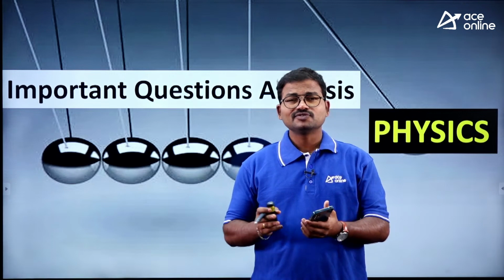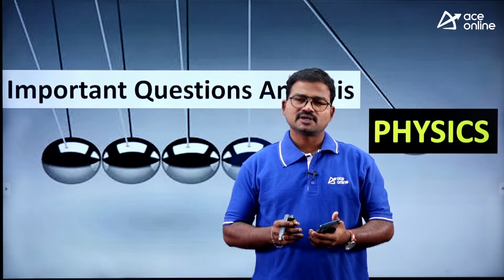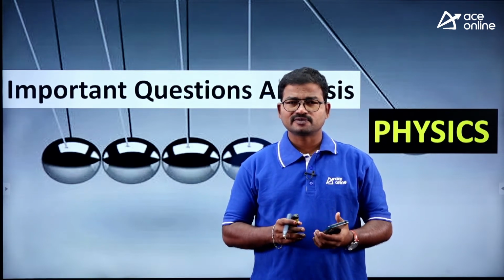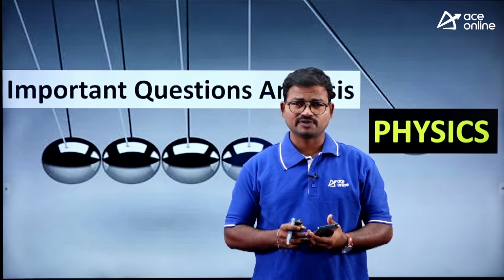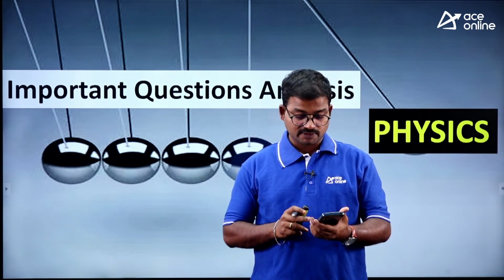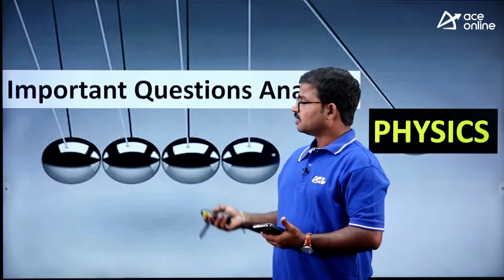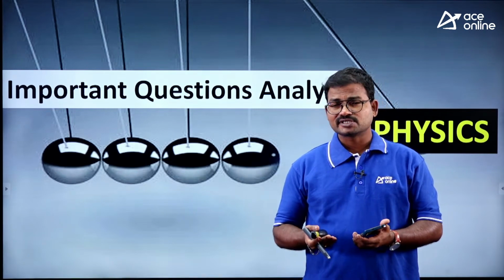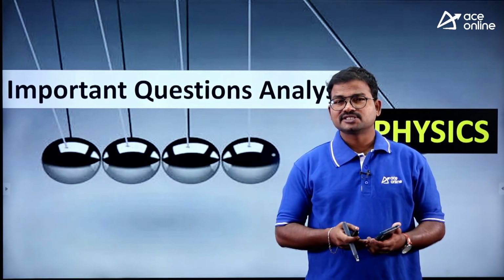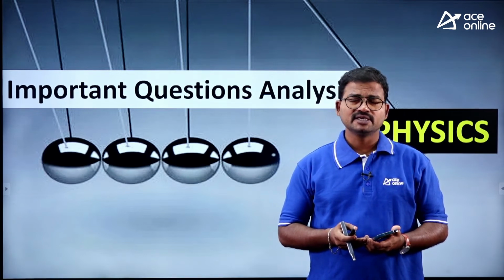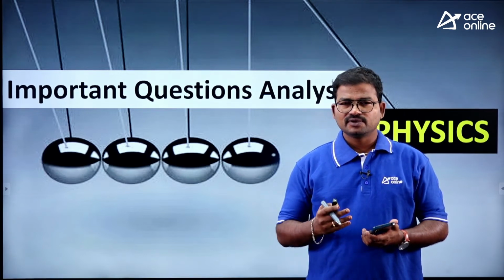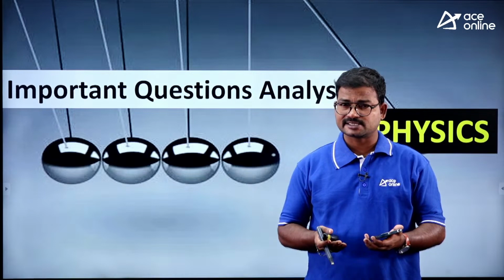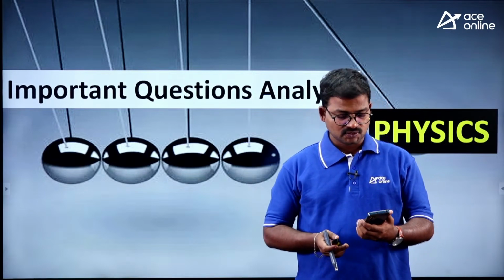If you consider the CHSL examination, on average you will get 6 to 10 questions. That much importance we have observed from the general science point of view. Today we are going to discuss some of the important questions which concern physics, and what kind of questions are majorly mentioned in previous year examinations, especially in SSC CGL Tier 1.